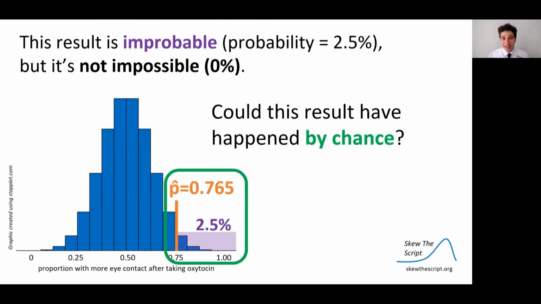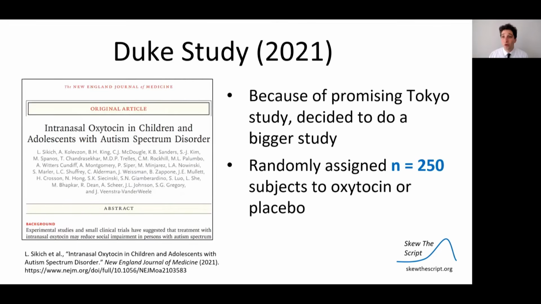However, even though this result is improbable, it has a low p-value, its probability is very low for being this extreme, it's not impossible. It could happen, and it could happen assuming the null, given what we've seen in our distribution. It's unlikely, but it's possible. So could this result have happened by chance, even with oxytocin not being effective? Well, to test this, Duke University did a follow-up study in 2021. Because of the promising results from the Tokyo study, they decided to do it with higher replication, more people in their experiment. So they randomly assigned 250 subjects to oxytocin or placebo.